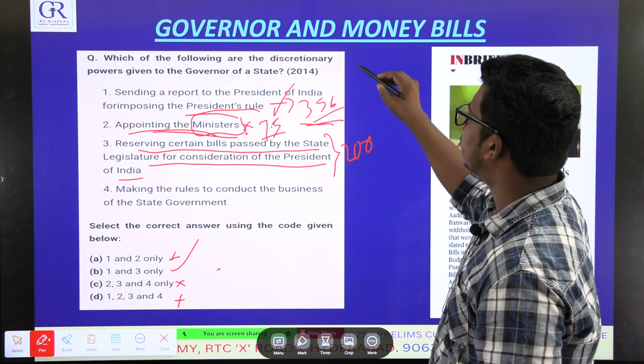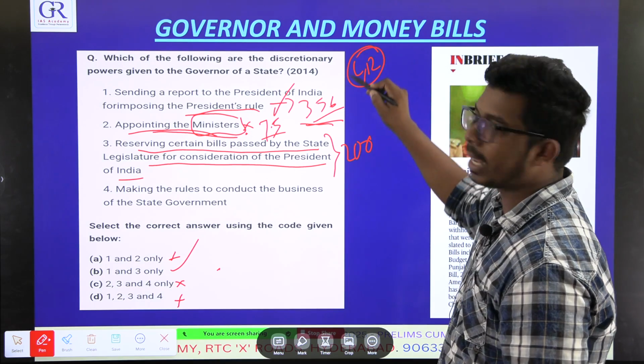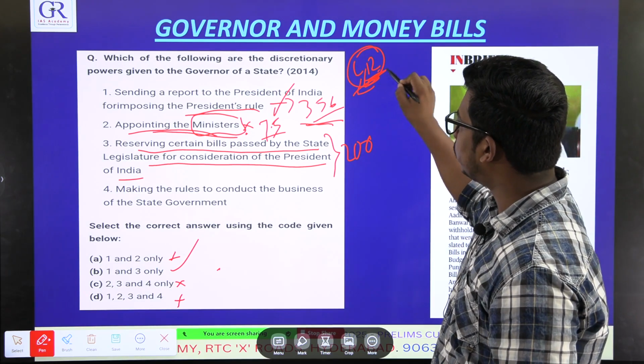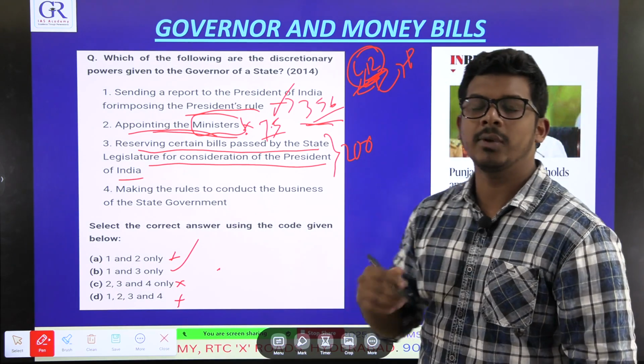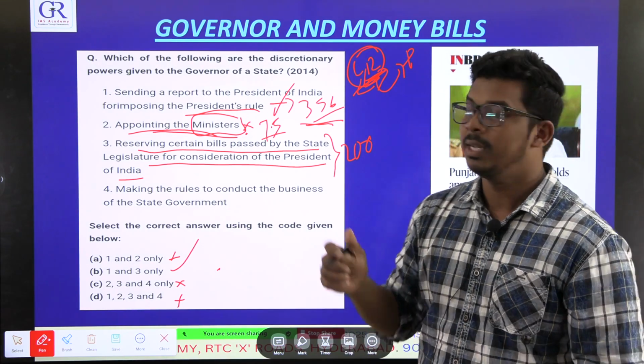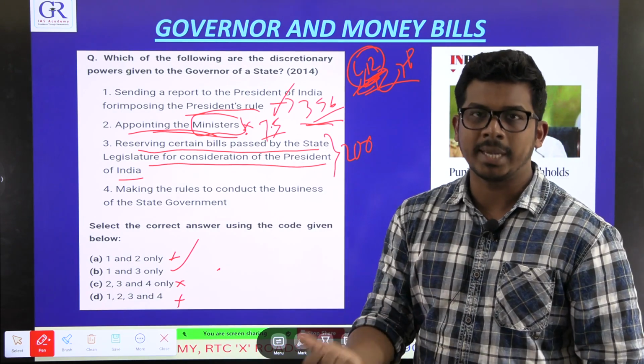At the central level, it is Lok Sabha and Rajya Sabha. These two have to accept the bill. Then it will go to the president. When the president gives his or her assent to the bill, then the bill will become an act.